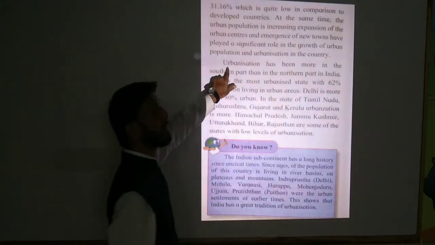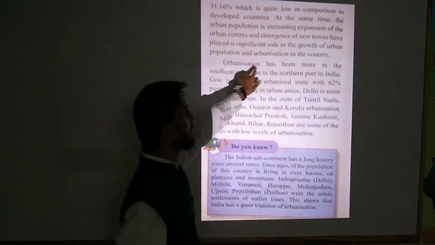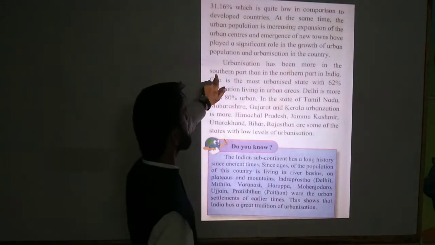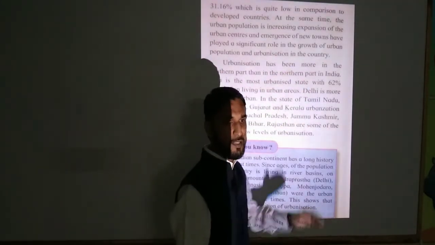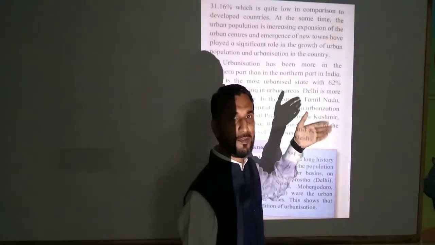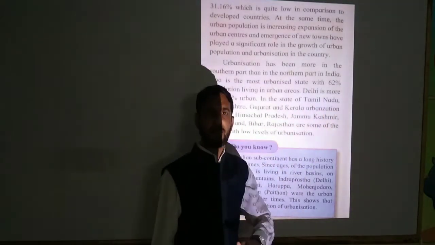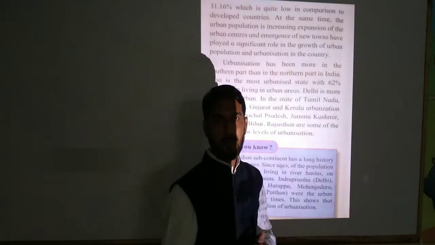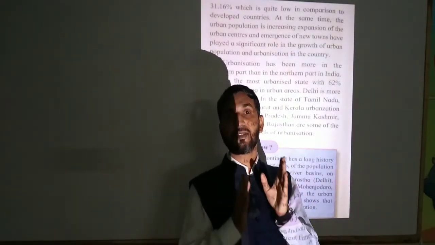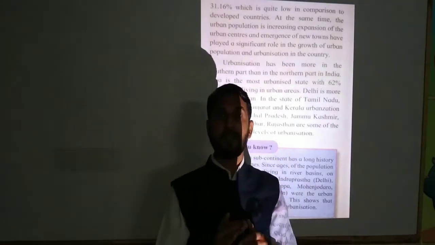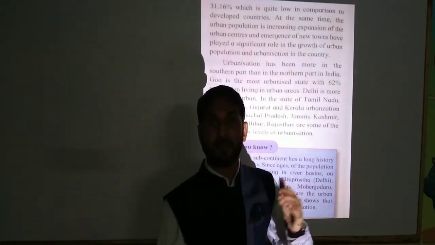Students, now the second paragraph: urbanization has been more in the southern part than in the northern part of India. Earlier we saw the map of India, and the southern part means our side. So in this southern part, the population is increasing more, and urbanization is developing more rapidly than in the northern part.